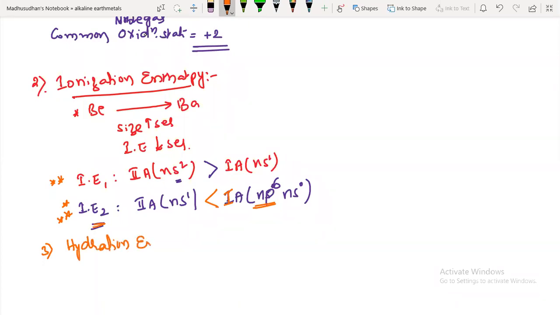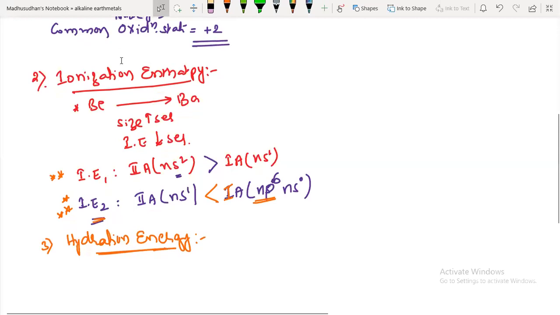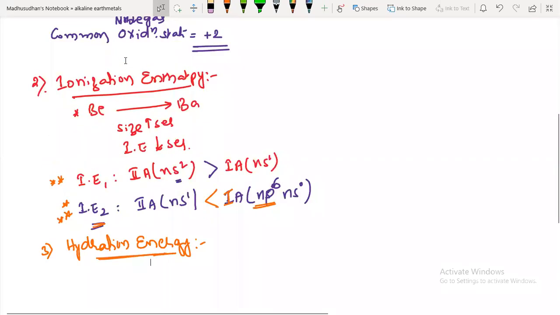Tell me, what is hydration energy? When water molecules surround the central metal atom or cation. Hydration energy.